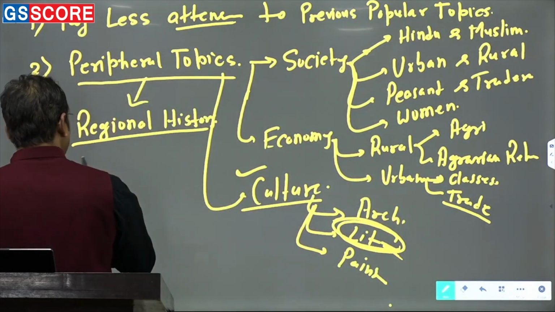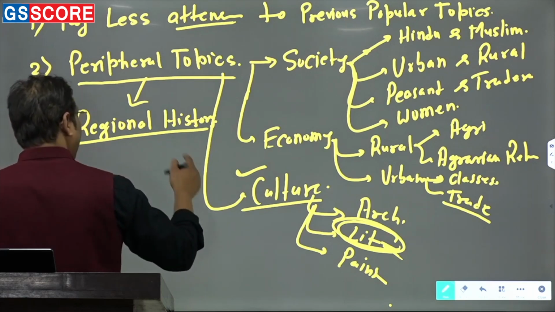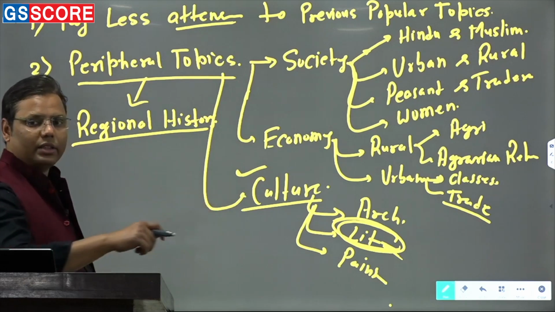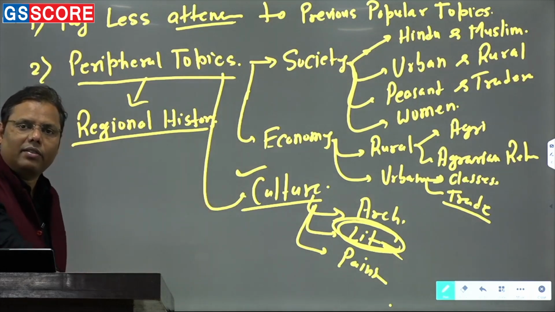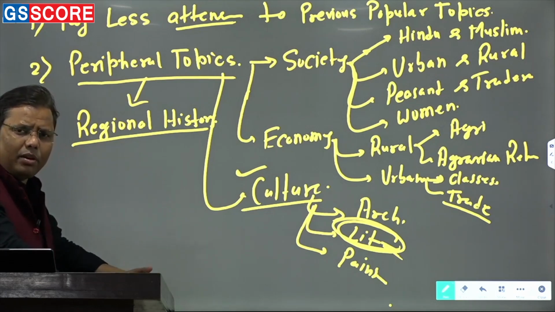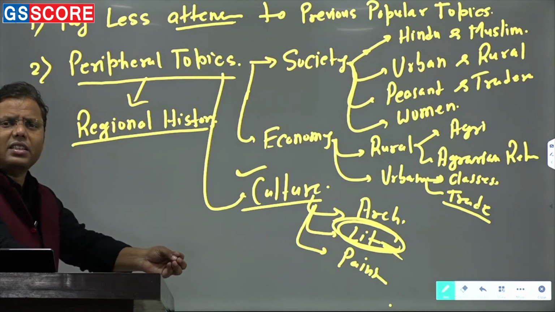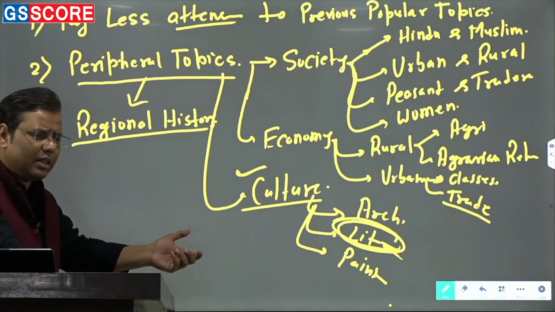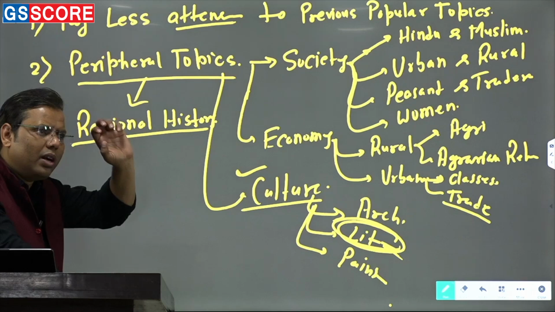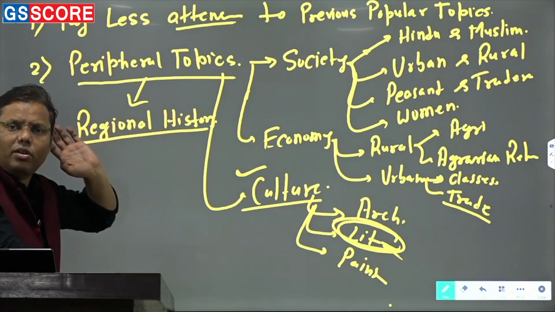So now when I'm saying peripheral topics, I also mean that you should focus a lot on the regional histories. They are there between the Sultanate and the Mughals. They are there before the Sultanate. They are there even after the Mughals. So in every three distinct phases, you can find that regional history is there. The way I was telling you that Marathas have become very important, Sikhs have become very important. They have been asking questions on the Asaf Jahi dynasty, the Nizam Shahi dynasty of Asaf Jah in Hyderabad. People could never have imagined that UPSC is going to ask questions on them.